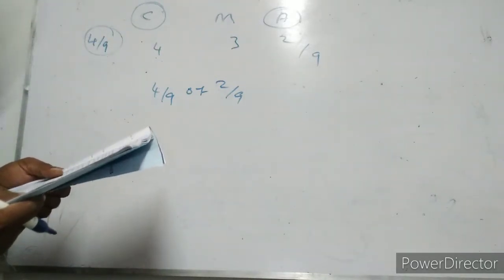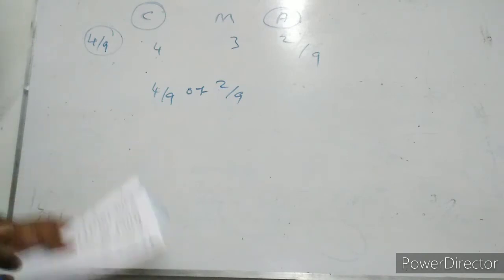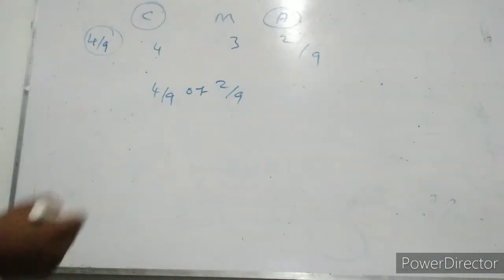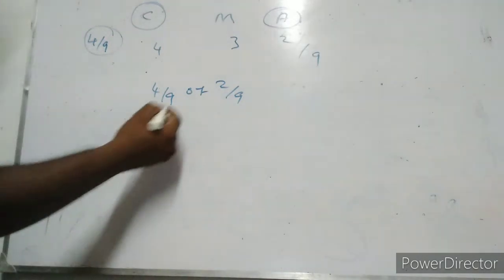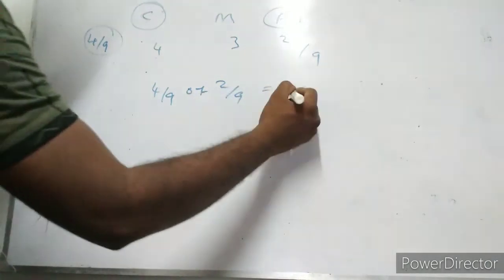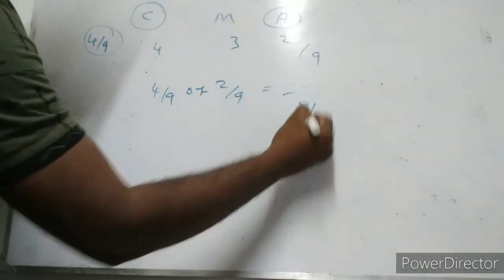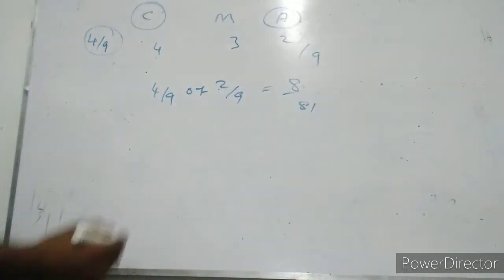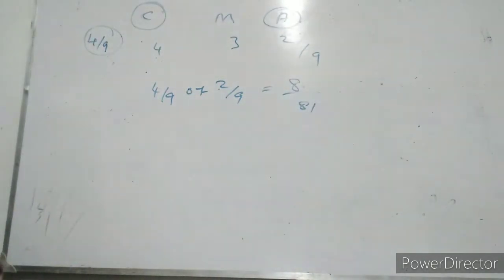Calculate the new profit sharing ratio and gaining ratio. They are asking us to prepare two ratios: one is the new profit sharing ratio and the second one is the gaining ratio. Let's see one by one. First we can find out the gaining ratio. The bases are the same, so it will be multiplied. 9 into 9 is 81 and 4 into 2 is 8, so 8 by 81 will be held by C.